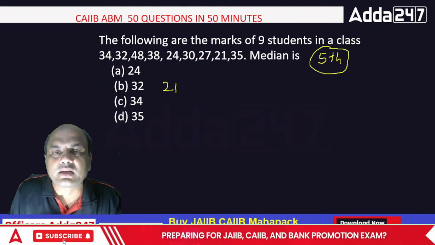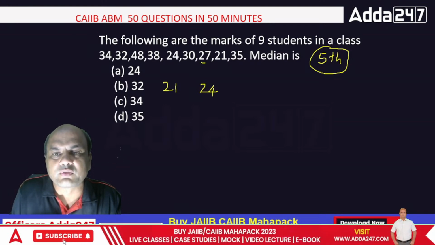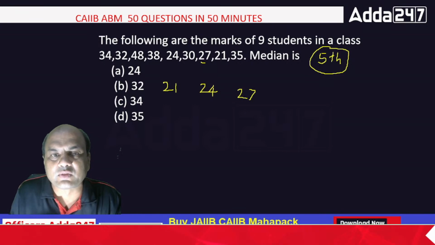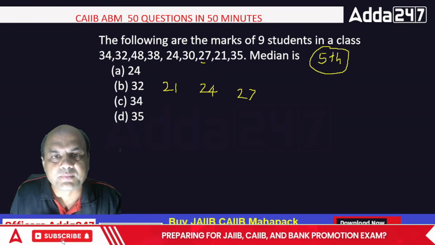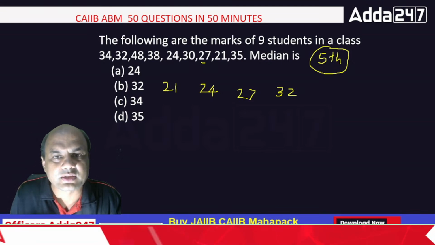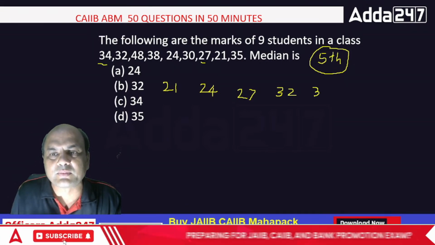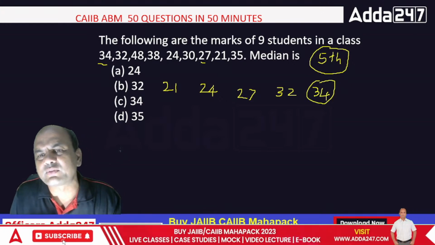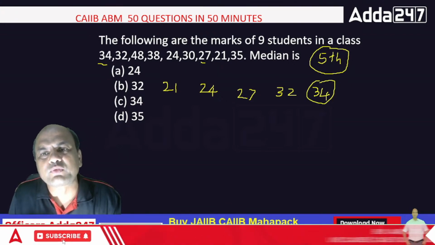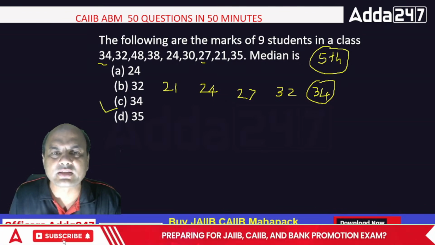21, then 24, then 27, 27, then afterwards 32. You have 32 only, na? 32. And then after 32, I think you have 34. So this is my median, 34. No need of writing the further numbers, because we know the fifth number is the median. So 34 is the median, isn't it? This one.